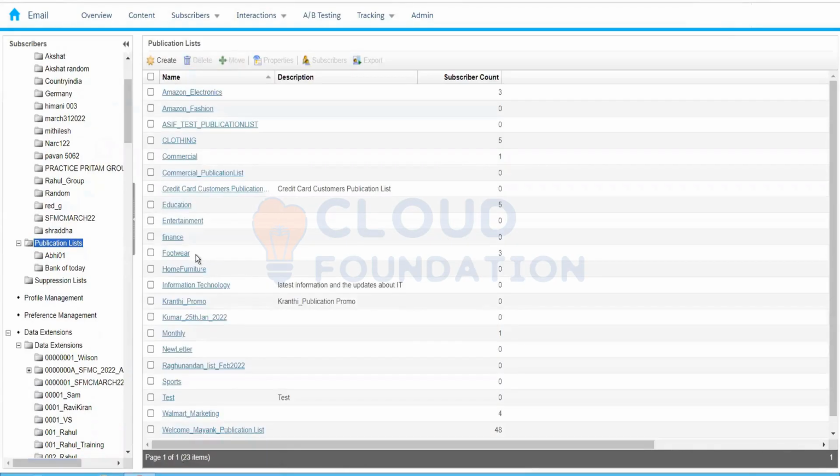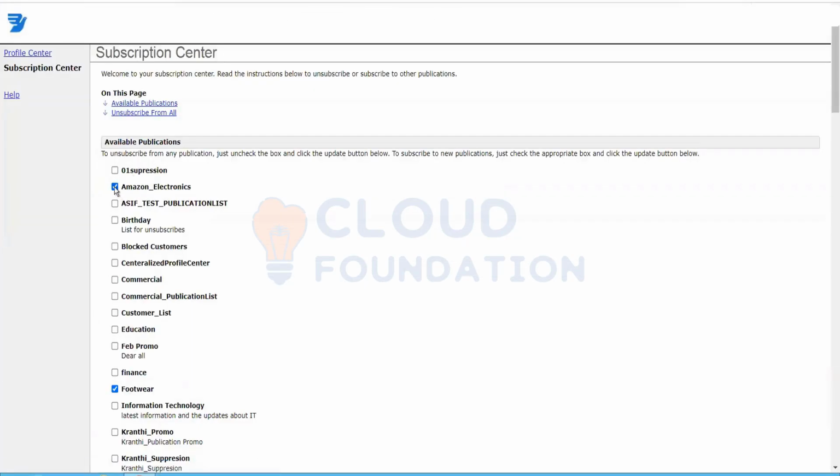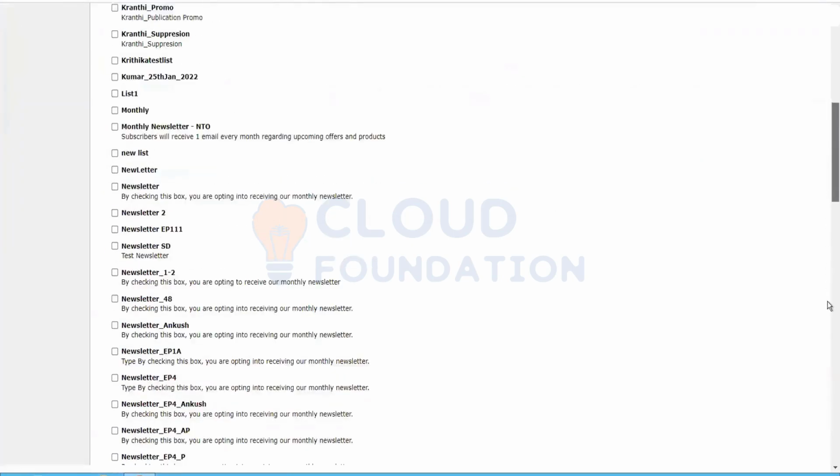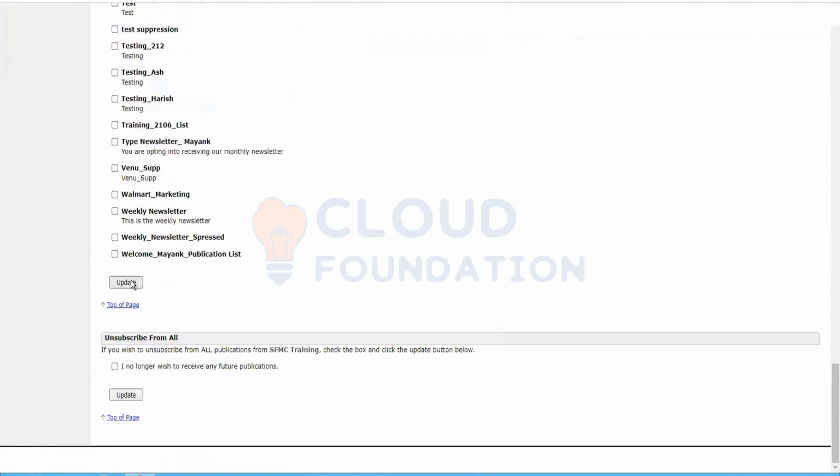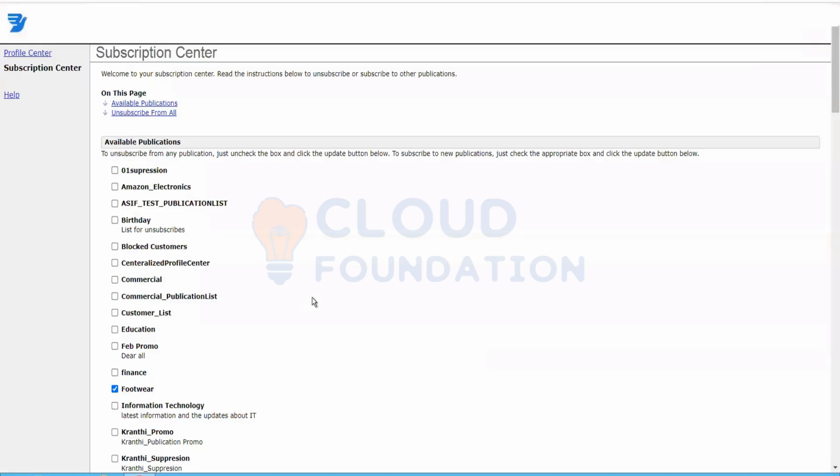Maybe it will be available on the UI in some time, but it is added. Next one, let's say I want to unsubscribe from Amazon Electronics, and then I want to click on the Save button. Whenever I want to target the customers related to Amazon Electronics.